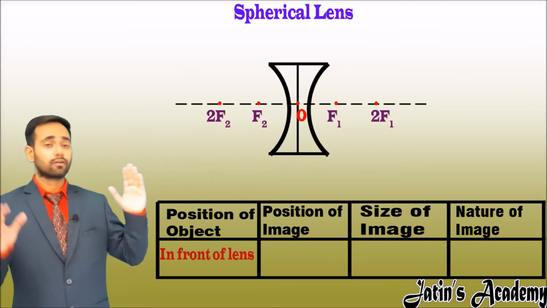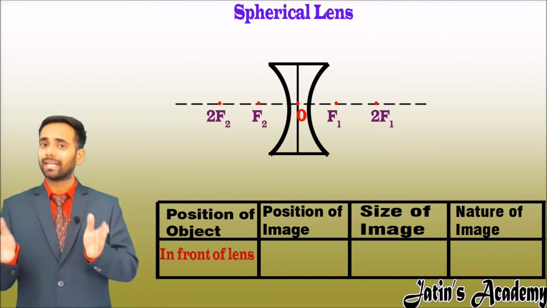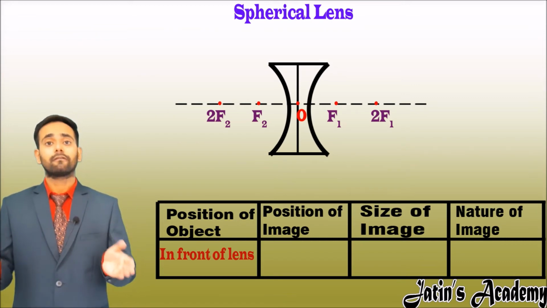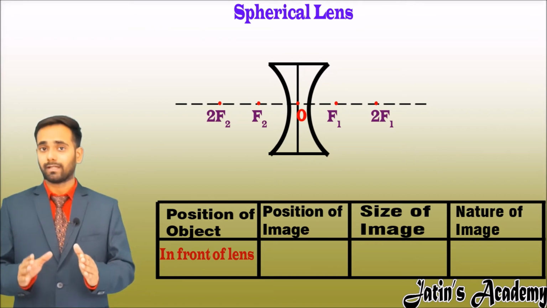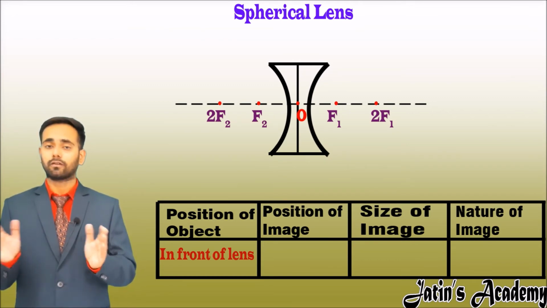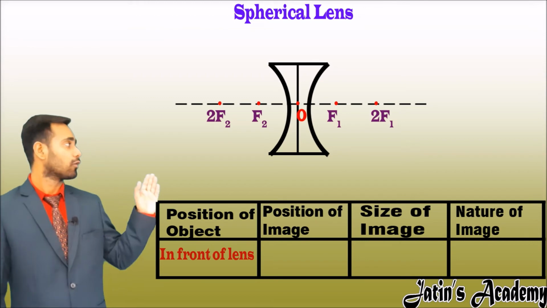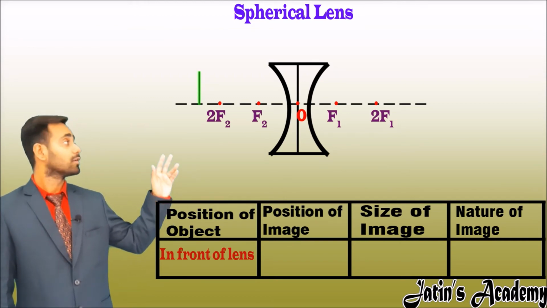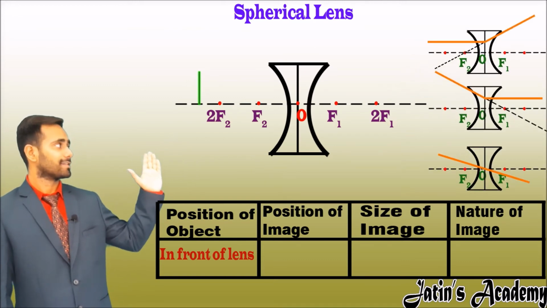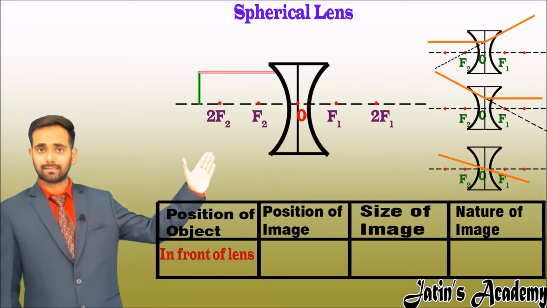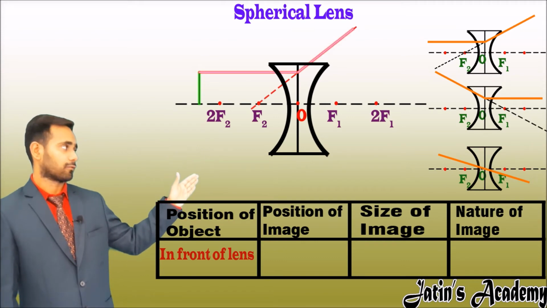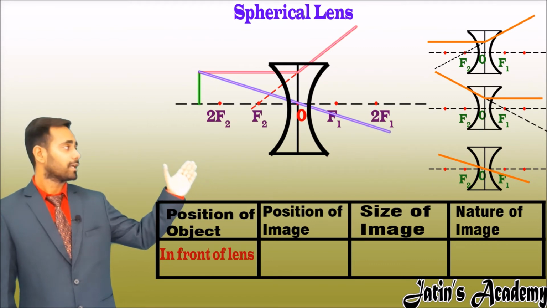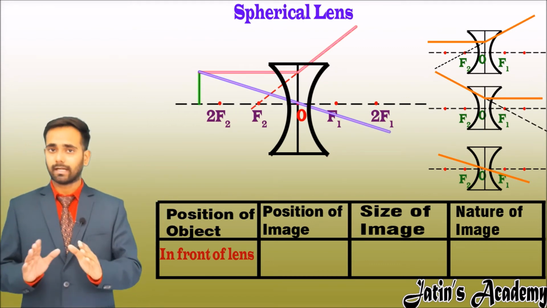In this case, you can put the object anywhere in front of a concave lens. Irrespective of the position, we get the same type of image, similar to the case in front of a convex mirror. Now make a 1 cm line anywhere in front of a concave lens. Now choose the two rays. The first ray is the line parallel to the principal axis, which diverges from the second focus, and the second ray is the line that passes through the optical center, which passes without any deviation.